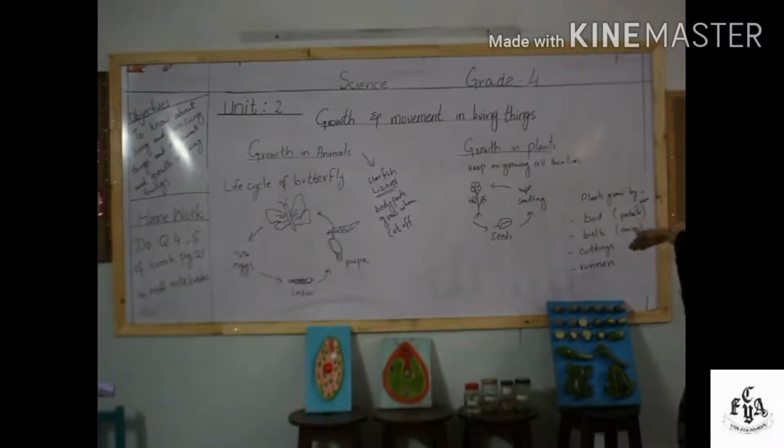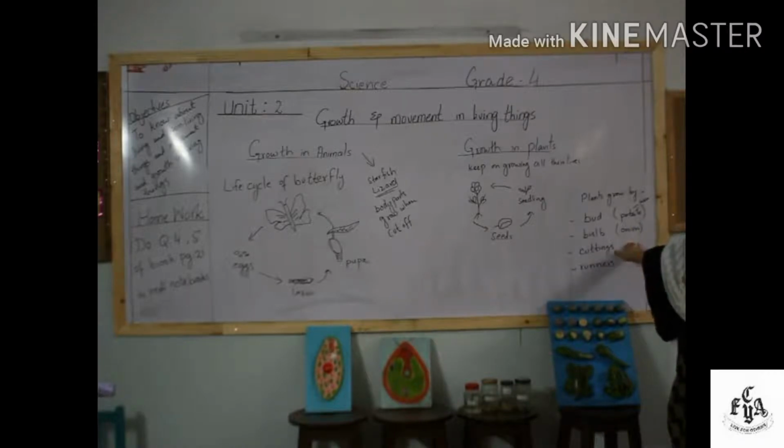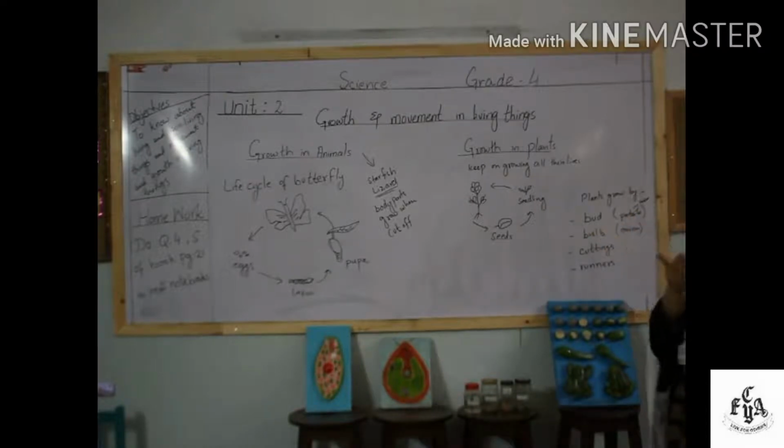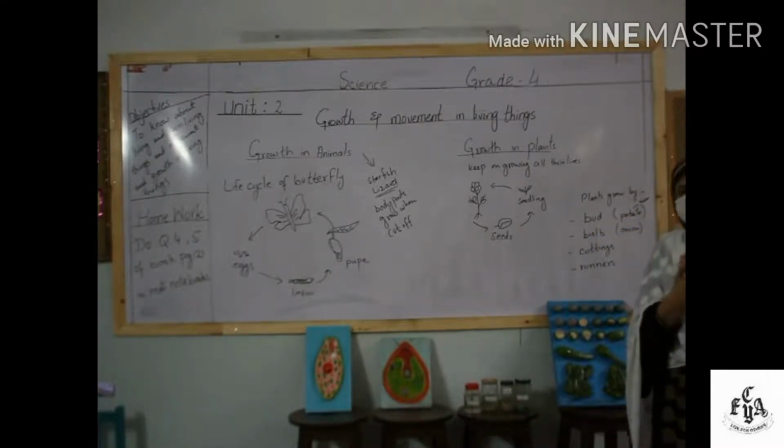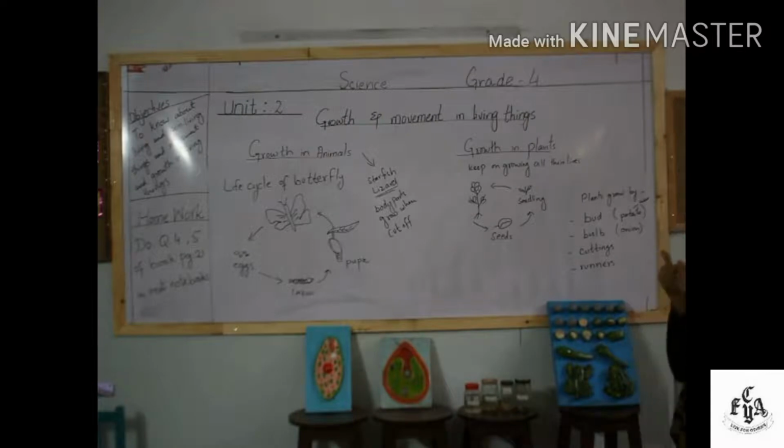It is the same in onions. Onion is a bulb, and that bulb has some folded leaves if you observe it, and those folded leaves have some roots as well, and a new plant can arise from that bulb of the onion. This is also a special type of growth in plants.